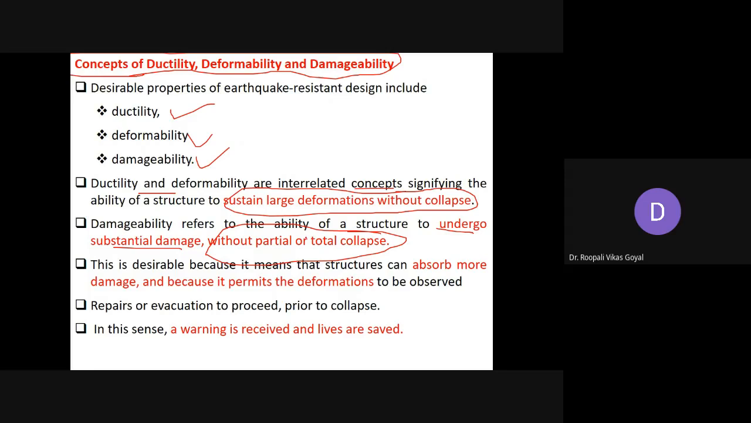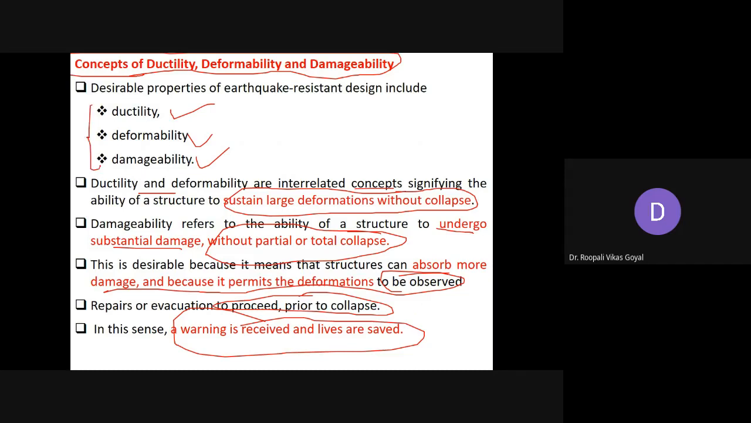So this is desirable because it means a structure can absorb more damage, and because it permits the deformation to be observed. So at least you can observe the deformation, that here a crack has appeared, here this is happening. So we can leave that particular area, and repairs or evacuation can proceed prior to collapse. At least you can repair them, or you can evacuate if it is an emergency. So this sense of warning is received and lives can be saved. These three aspects are very important whenever we are designing an earthquake resistant structure.